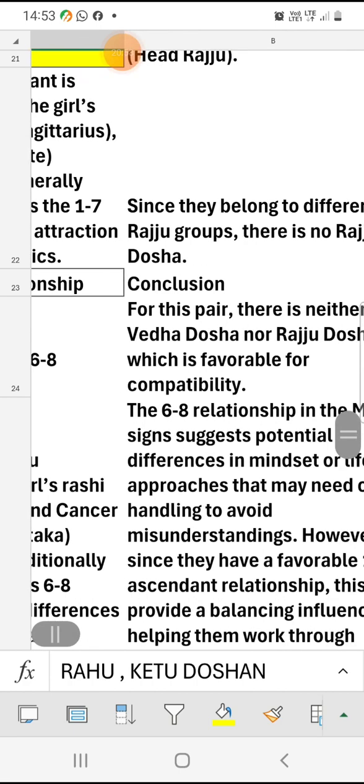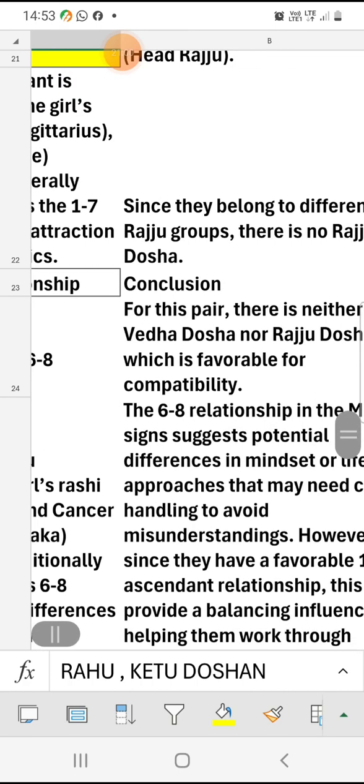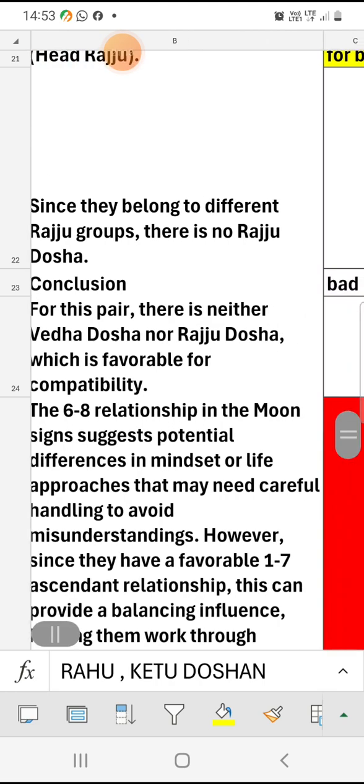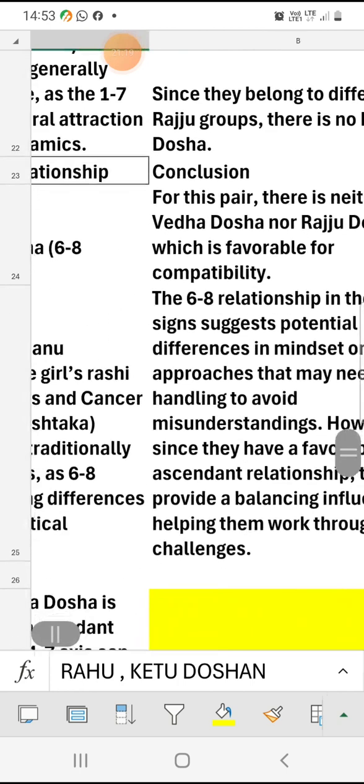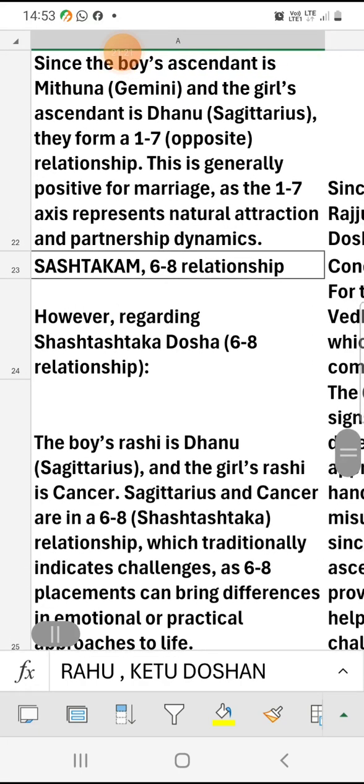As an astrologer, you need to check whether the Rasis come under the 6-8 combination, Sashtastakam, whether it is Subha Sashtastakam or bad Sashtastakam, or the Dvidvadasa relationship, the 5 to 9 relationship, and so on.